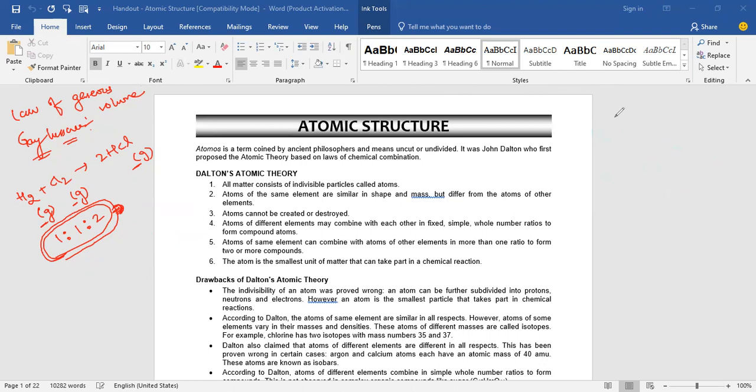Under similar conditions of temperature and pressure, Avogadro's law states that equal volumes of all gases contain the same number of molecules, or the same number of moles. Under the similar condition of temperature and pressure, equal volume of all the gases contain the same number of molecules. That is the Avogadro's law. So V is directly proportional to n, that means V equals k n, if you remove the proportionality.